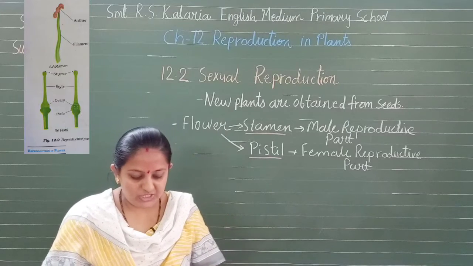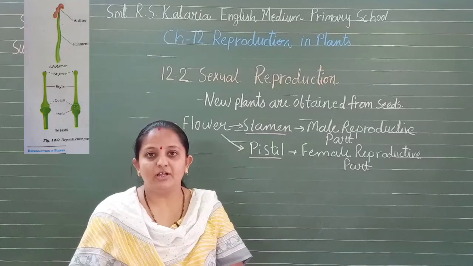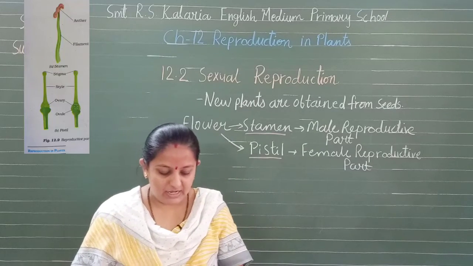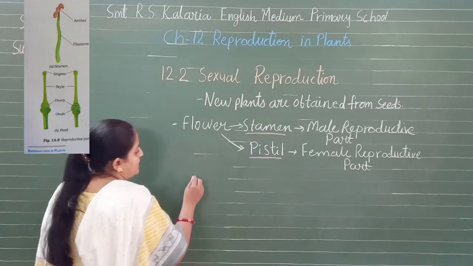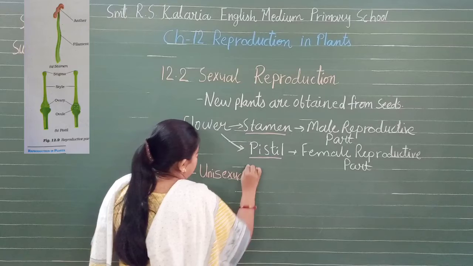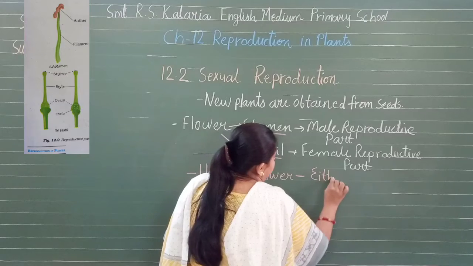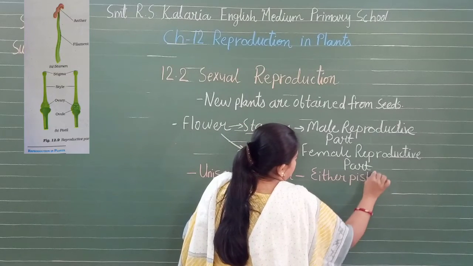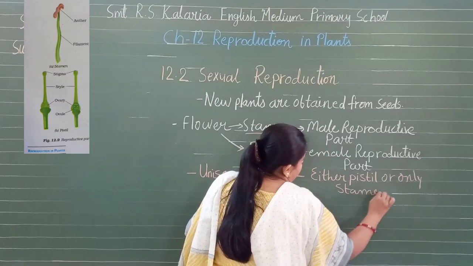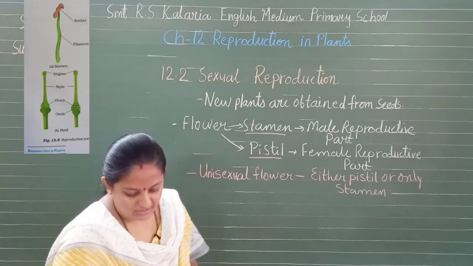So flowers which contain either only pistil or only stamen, कोई भी फ्लावर उसमें या स्टेमन हो या पिस्टिल हो, are called unisexual flowers. So we can say unisexual, that is either only pistil or only stamen. Either pistil or only stamen are unisexual flowers, isn't it?